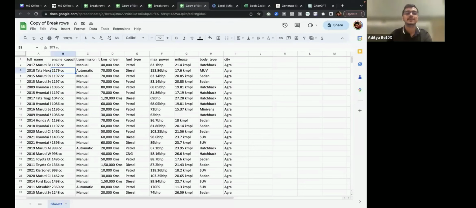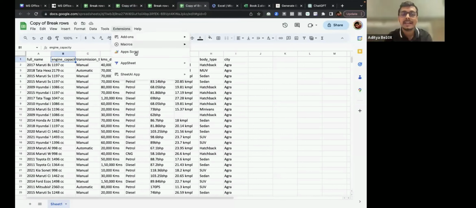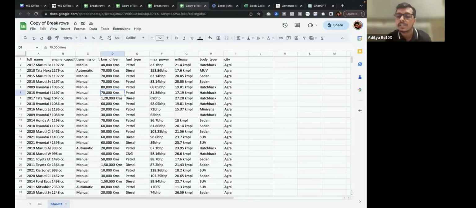If you want to do this, then what do you need to do? You need to use macros. The parallel of macros, as macros is for Microsoft Office, there is a thing called App Script. App Script is the same for Google Sheets. As macros is for Microsoft Office, App Script is for Google Sheets. Clear with me so far?